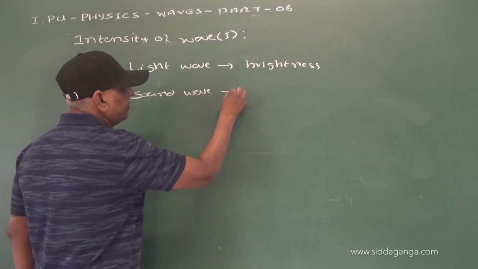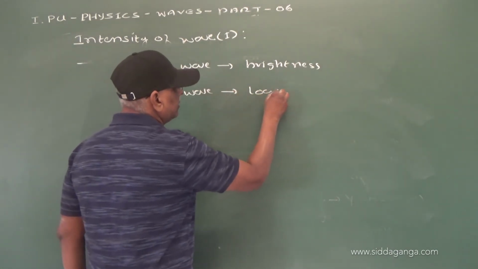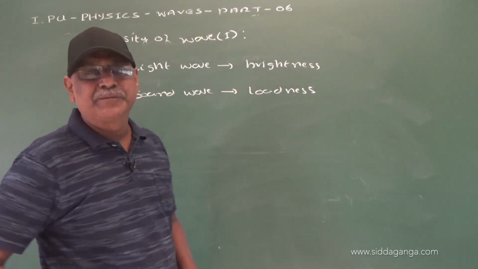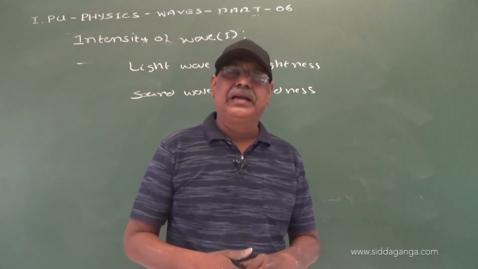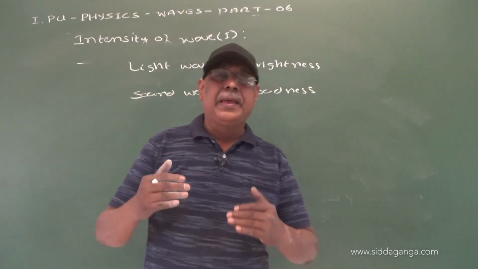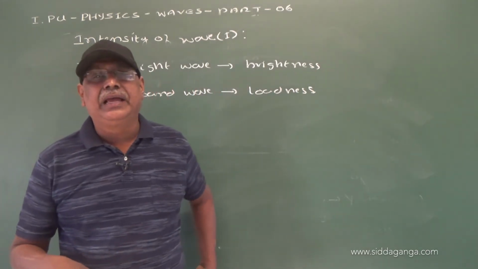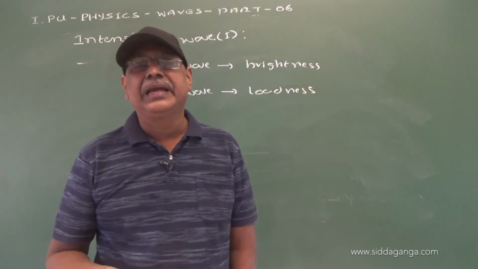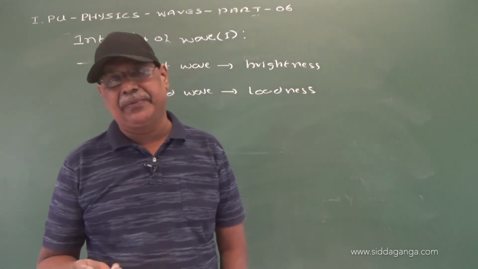For a sound wave, we use the word loudness, right? Brightness and loudness are forms of expressing the intensity of a wave.